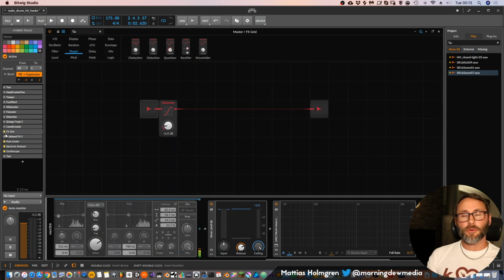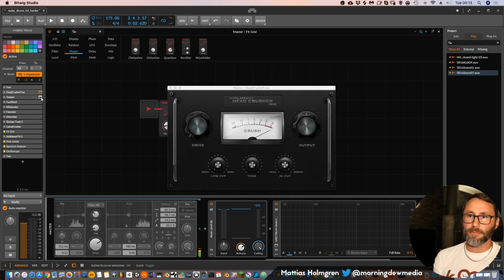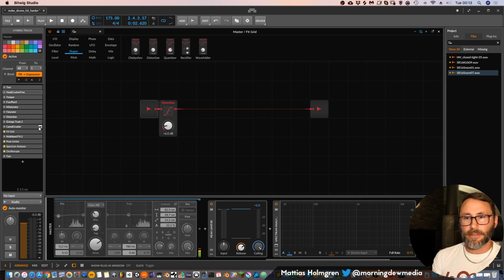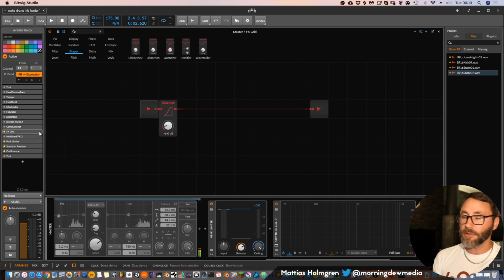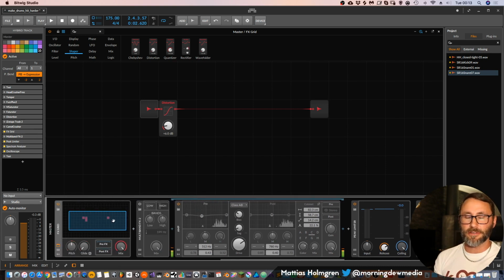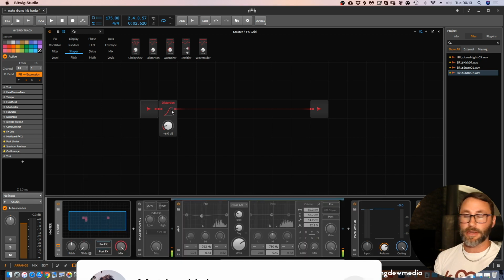Yeah, so I highly recommend some of these free plugins if you want to apply some soft distortions to your drums and percussion. And first the M Saturator, which has a really nice and wide and broad sound, and you can also adjust the harmonics. Then we have the Head Crusher, which has a bit warmer sound, more like a guitar pedal maybe. And then finally the good old Camel Crusher, which is also a free plugin. But if you have Bitwig, of course, you can download Bitwig 3 Beta and just apply this distortion effect in the effect grid and get some really nice